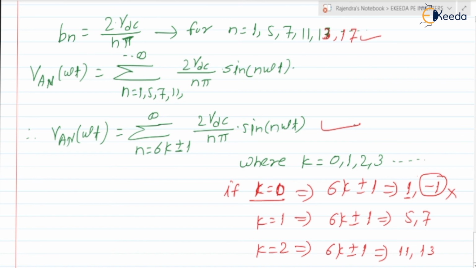This is nothing but the Fourier series expression for phase voltage of a three-phase inverter for 180-degree conduction mode. In the next video we are going to discuss which harmonics will be present in the phase voltage and the line voltage of a three-phase inverter in 180-degree conduction mode.